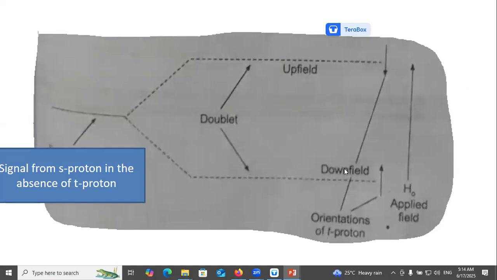Upfield, downfield, orientation of tertiary protons, applied field, singlet from the secondary protons in the absence of tertiary proton.